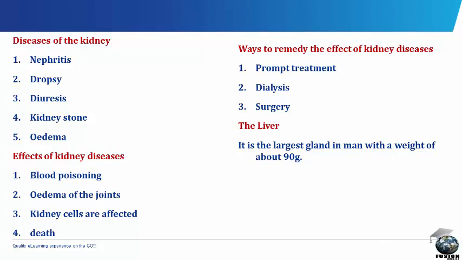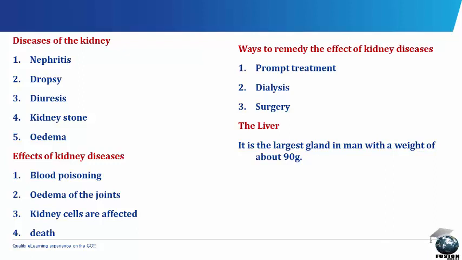Ways to remedy the effect of kidney disease. In order to remedy the effect of kidney diseases, prompt treatment by a kidney specialist using drugs should be done. In the case of a failed or failing kidney, dialysis, which is the use of machine in removing the waste, should be recommended. And surgery might be carried out involving the outright removal and replacement with another through kidney transplant or ordinary surgery involving the removal of kidney stones.